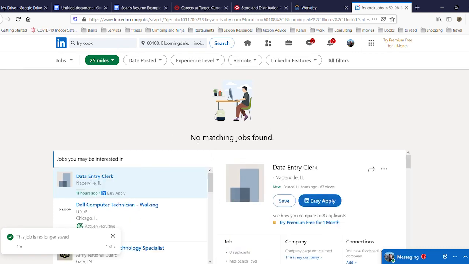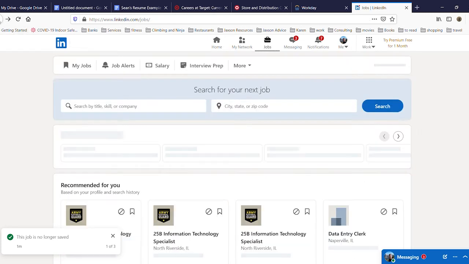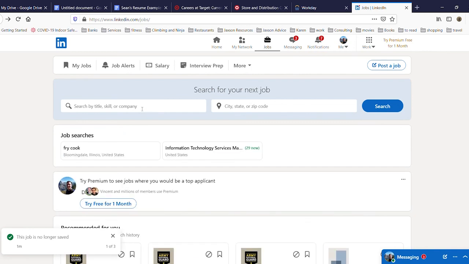And in this case, no matching jobs found because my description was not an accurate one or the location was too small. So you see after the search, you can choose how far you're willing to drive to it or to relocate. You can choose when do you want this posted. Do you want to get something that just came out? What experience level is required? So past 24 hours, past week, past month. You can go through any of those. So let me go back to something where we get a lot of results, and I'll show you those filters.